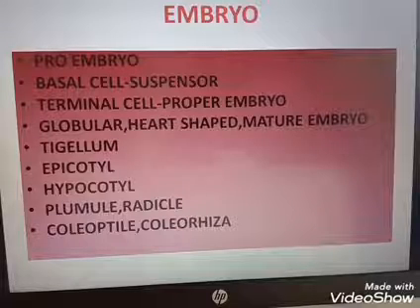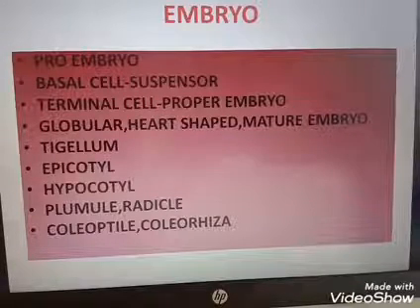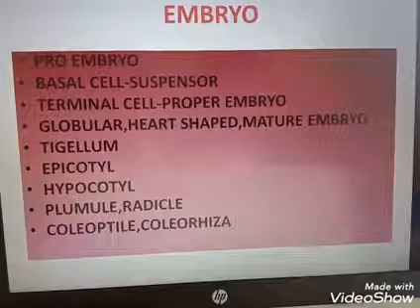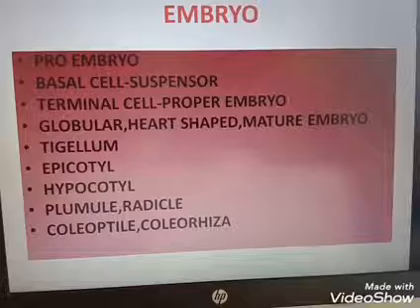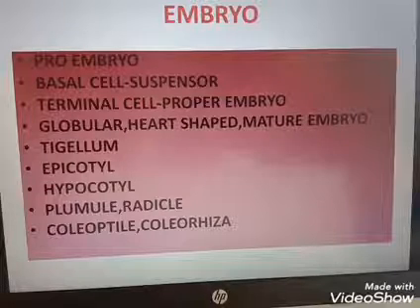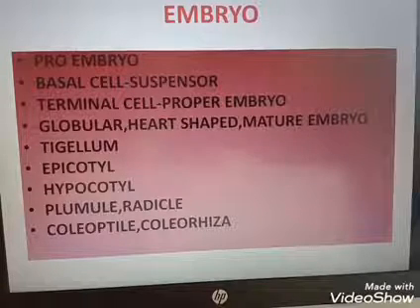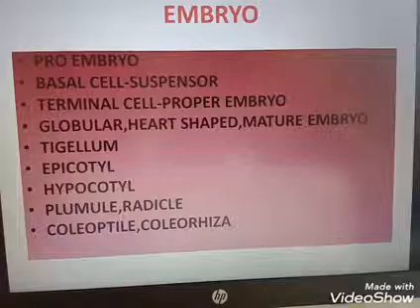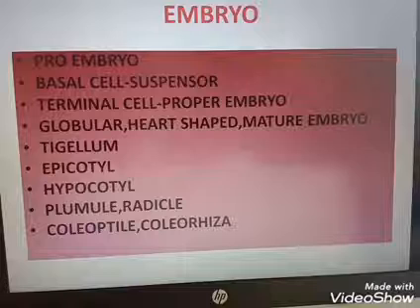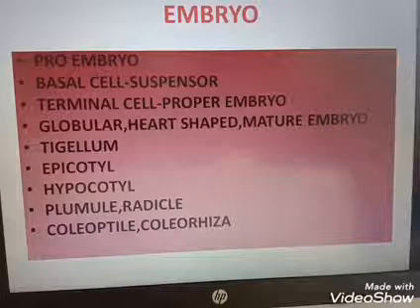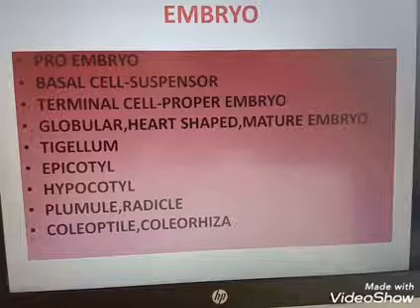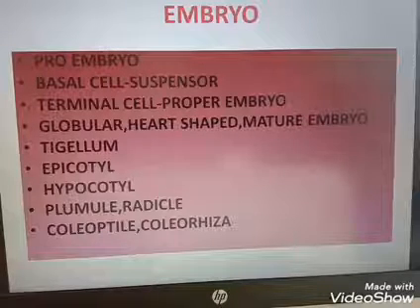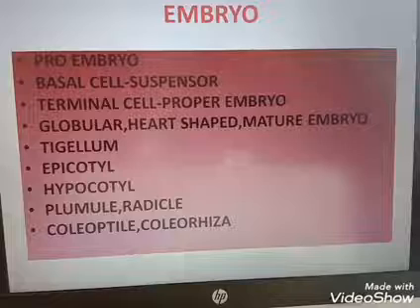Okay, so again I am telling these points. So listen to it very carefully. Embryo development. Embryo develops from the zygote at the micropylar end of the embryo sac. Nutrition for development is provided by the endosperm. The zygote divides mitotically. Different stages are pro-embryo, globular embryo, heart-shaped embryo, and the torpedo-shaped embryo. The formation of embryo is known as embryogenesis. First it forms a two-cell stage, that is known as pro-embryo, having a basal cell and a terminal cell.